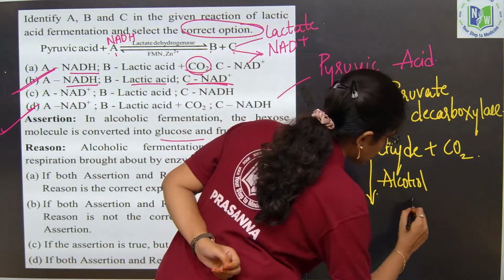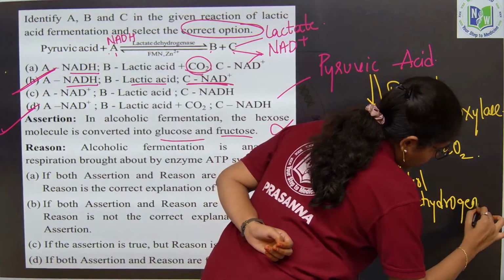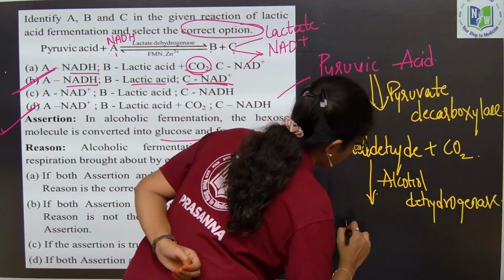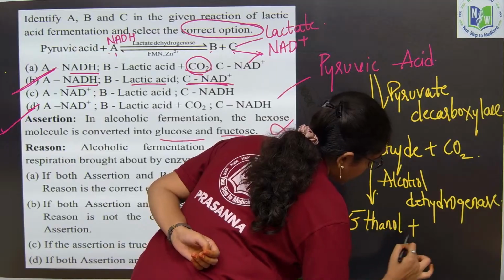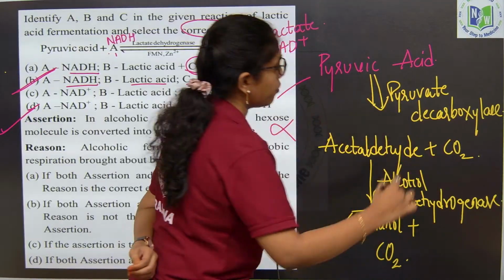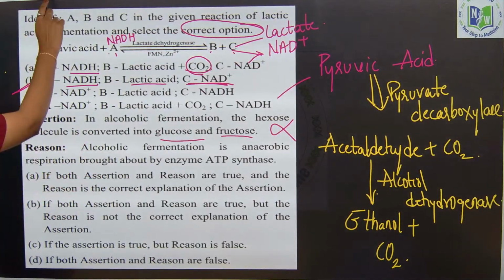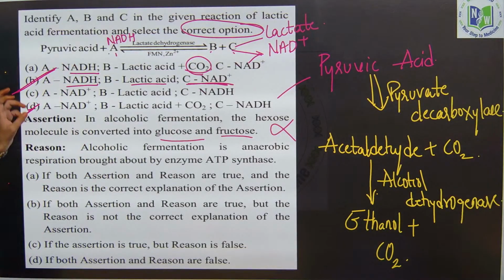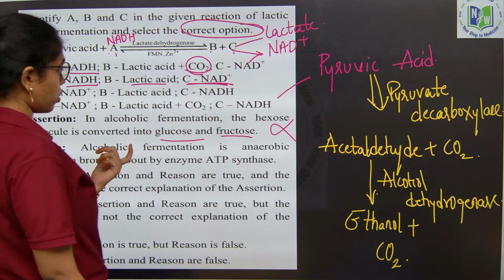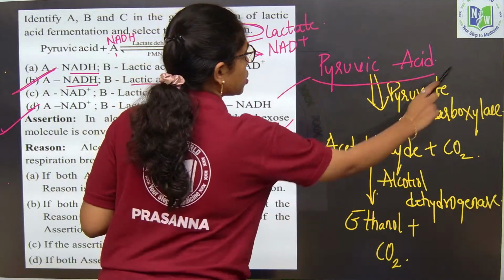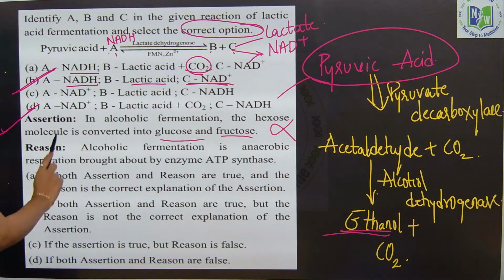Okay. This acetaldehyde is catalyzed by the enzyme alcohol dehydrogenase, or ethanol dehydrogenase. Lastly, what is formed, ma? Ethanol plus carbon dioxide. Fine, ma. So, here in this assertion and reason type of question, in alcoholic fermentation hexose is not converted to glucose or fructose. In alcoholic fermentation pyruvic acid is converted to ethanol and carbon dioxide. So, this will be wrong.